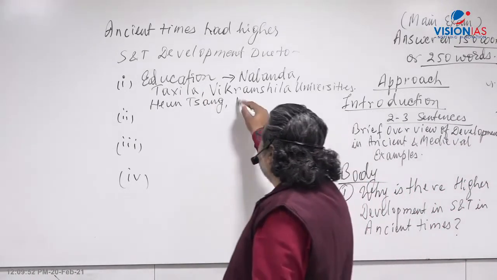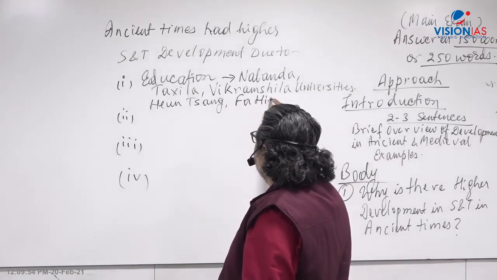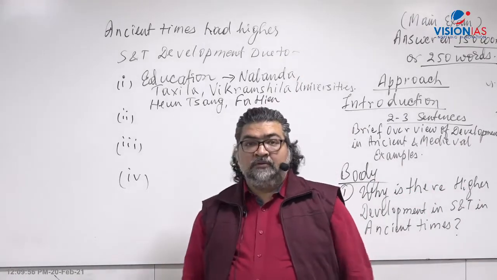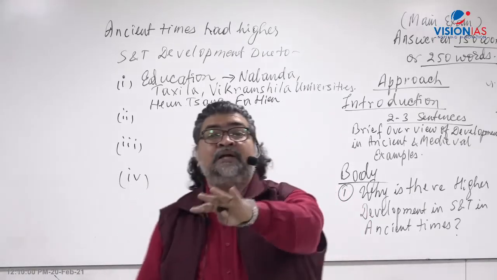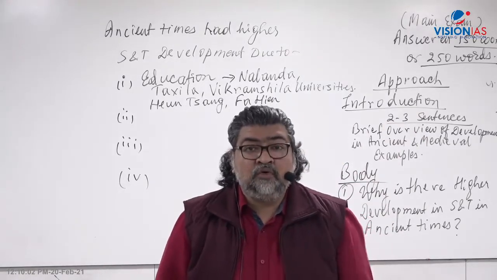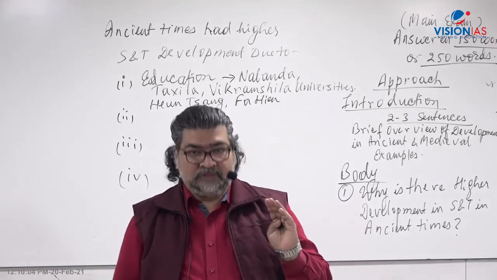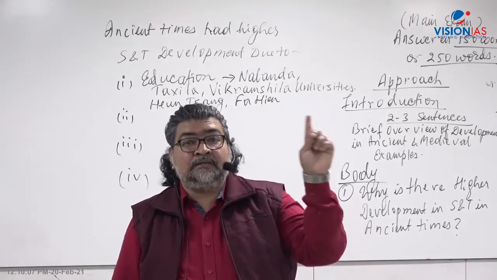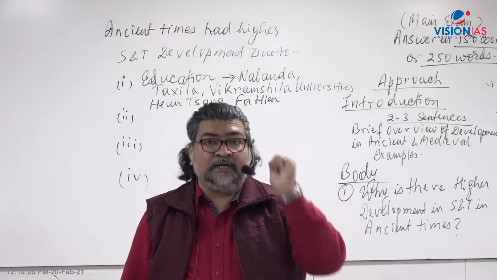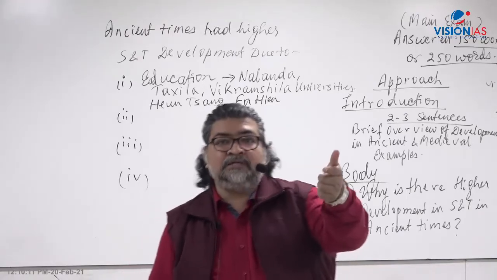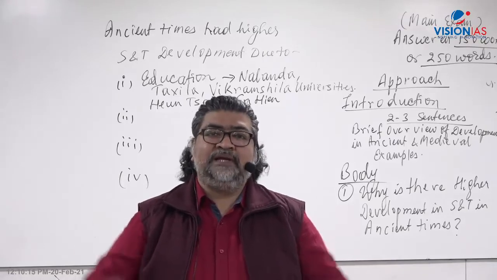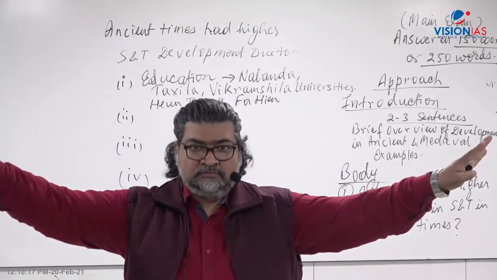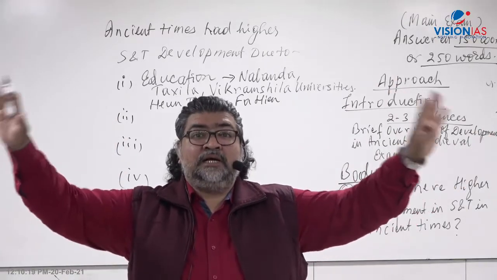Then later on Fahien. Whenever your teacher will teach you ancient or medieval time, you will be finding reference of such travelers who came to India. Particularly Huan Sang went to Nalanda University and wrote about it. There were libraries of books, right? It was a higher learning center.